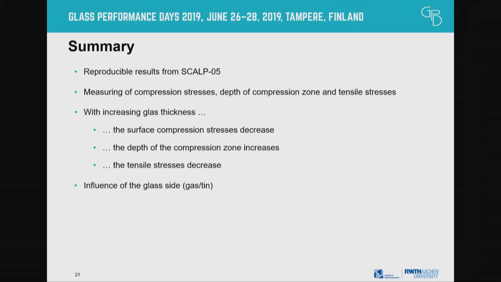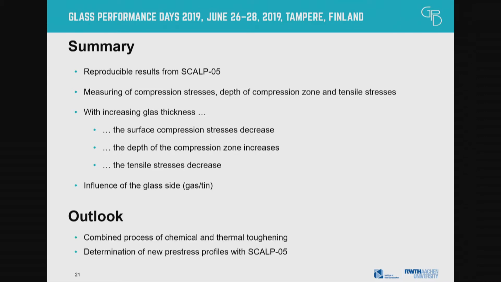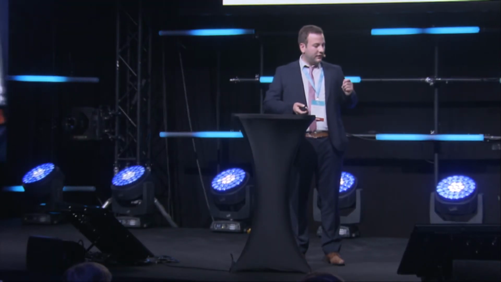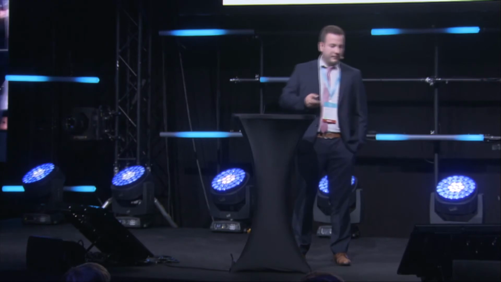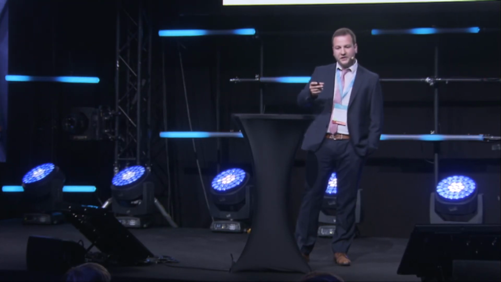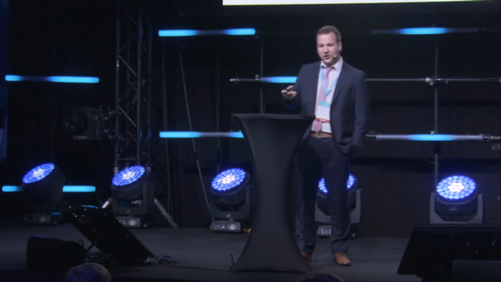But the outlook we thought of was why would we just chemically toughen our glasses and have the losses, like if the impact on the glass surpasses the compression zone, the glass will shatter.